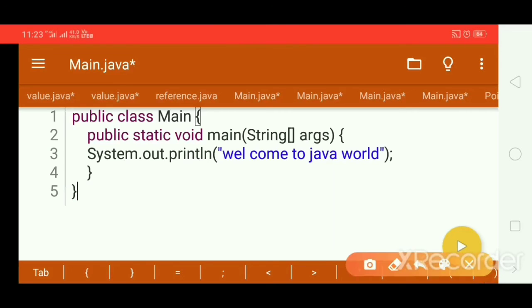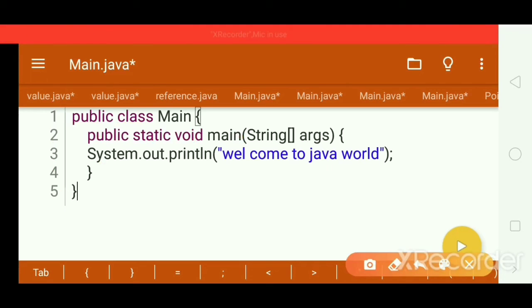And one more thing you can observe here: Java is a high-level programming language. It means there we will get English-like statements which we can easily read and understand. You can read here: public class main, public static void main, system.out.println. That is what Java is, a high-level programming language which we can read and understand.